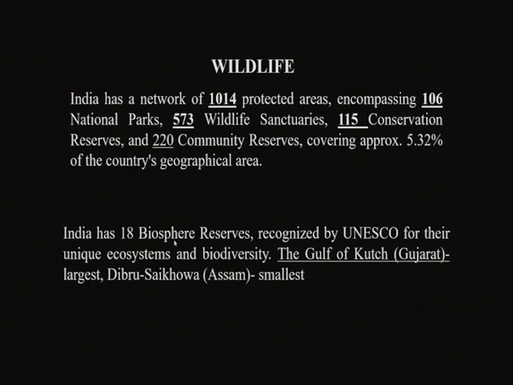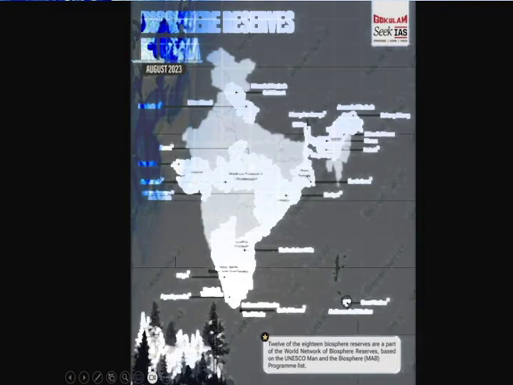Biosphere reserves typically have 3 zones. That is the core zone, where the main protection of the forest area happens, the buffer zone, which is mainly allowed for protection as well as controlled tourism, and the transition zone, where we see human settlement areas with the least disturbance, which helps in the sustainability of these biosphere reserves. So there are around 18 biosphere reserves in the country, and out of these 18, 12 biosphere reserves are under the UNESCO Man and Biosphere Programme network, what we call MAB.